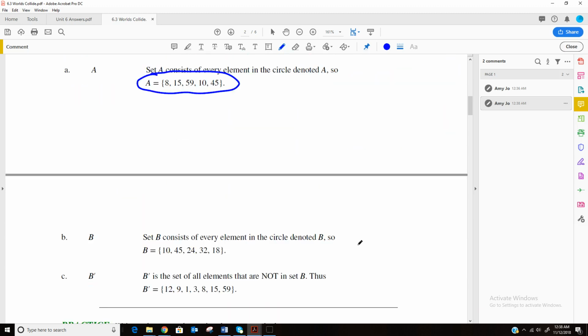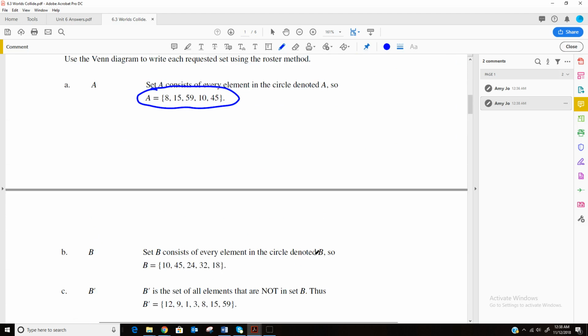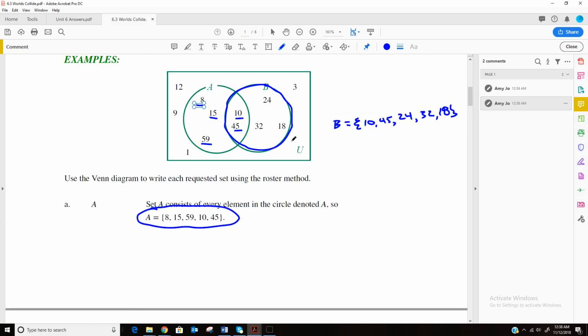And then if we wanted to list what's not in B, that is anything that's outside that circle.